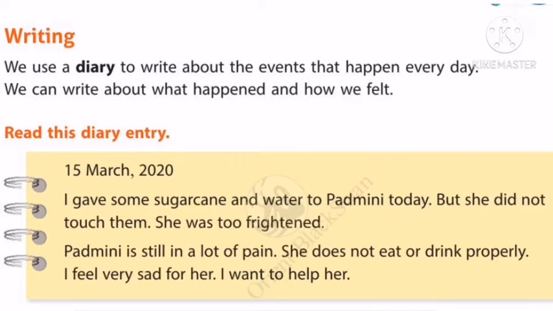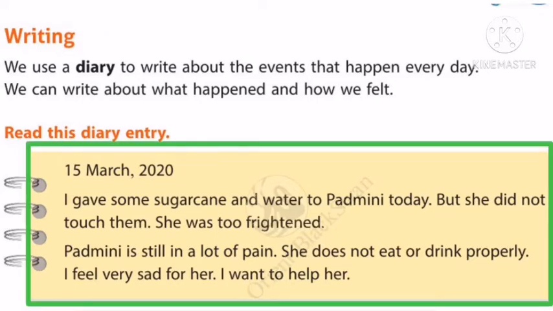Writing. Why do we use a diary? We use a diary to write about the events that happen every day. We can write about what happened and how we felt. So we write everyday experience.